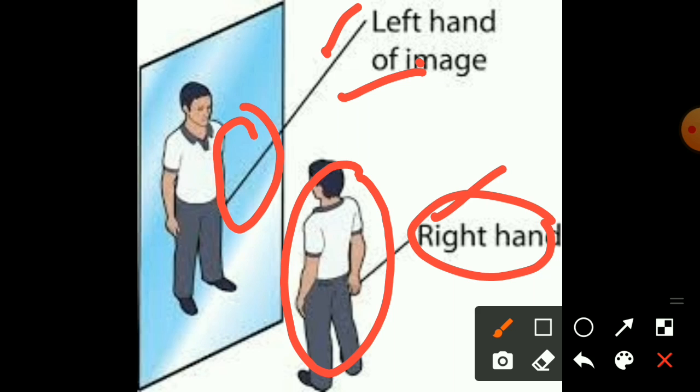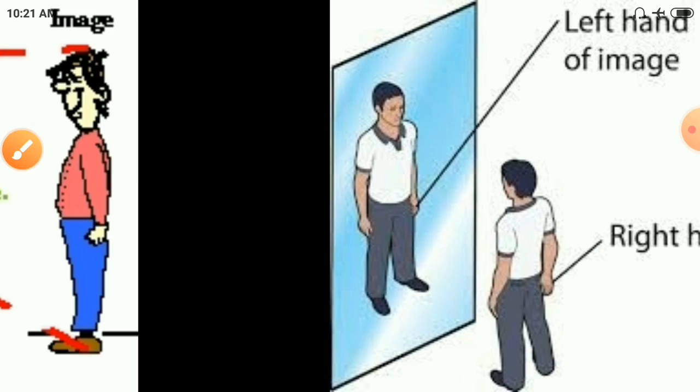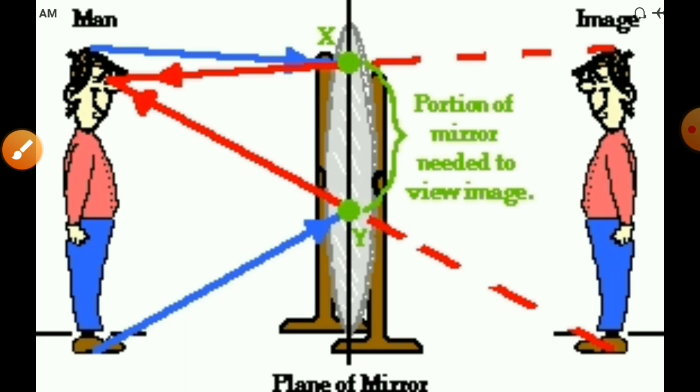When you stand in front of a plane mirror, the right hand always appears as a left hand, and the left appears as a right. This we have to know as lateral inversion. What is that? Lateral inversion. Right appears as a left, and left appears as a right. That property we have to know as lateral inversion.